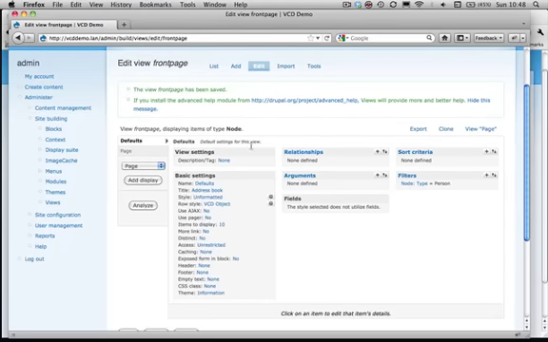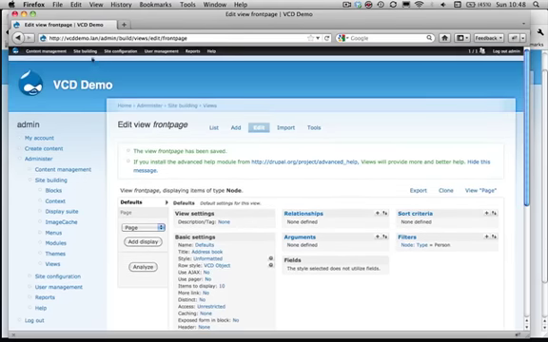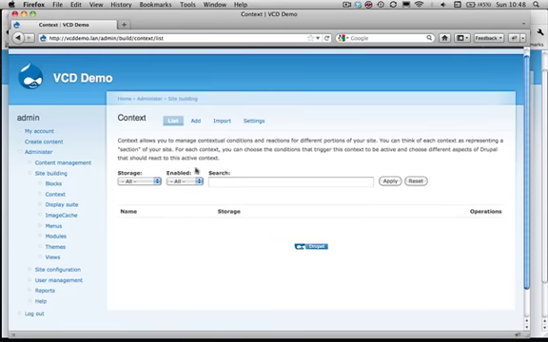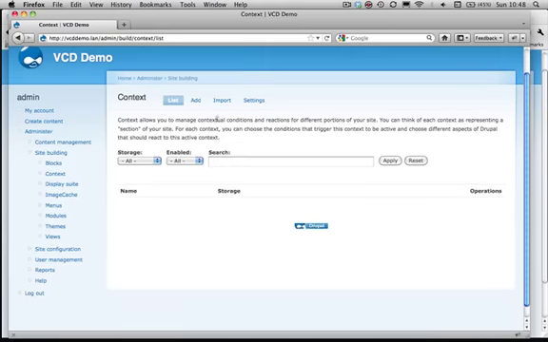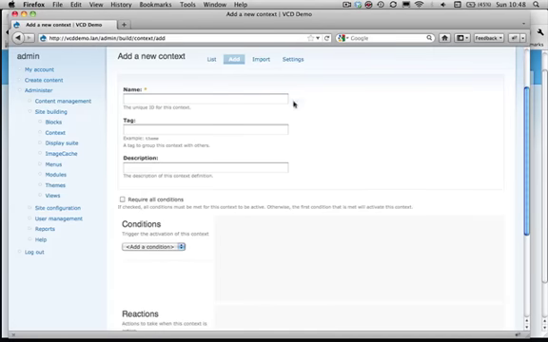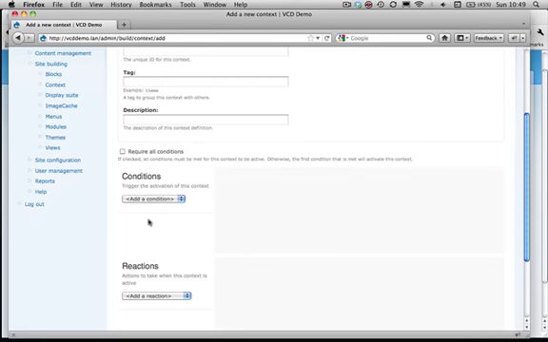So the second thing we need to do is use the context module to define a context. Let's go to the context module list. The context module allows you to manage contextual conditions and reactions for different portions of your site. You can think of each context as representing a section of your site. So let's add a context, and you'll see that a context consists of two parts: conditions and reactions.